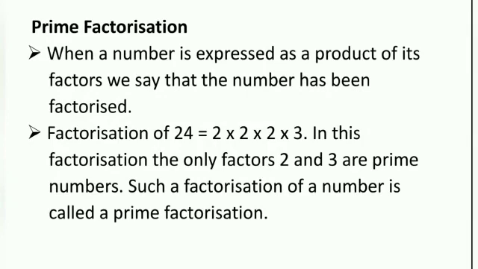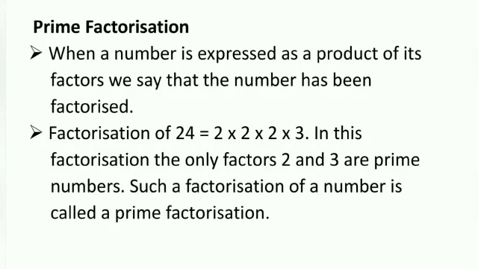Prime factorization. When a number is expressed as a product of its factors, we say that the number has been factorized. Now the factorization of 24 is equal to 2 multiplied by 2 multiplied by 2 multiplied by 3. In this factorization, the only factors, that is 2 and 3, are prime numbers. So such a factorization of a number is called a prime factorization.